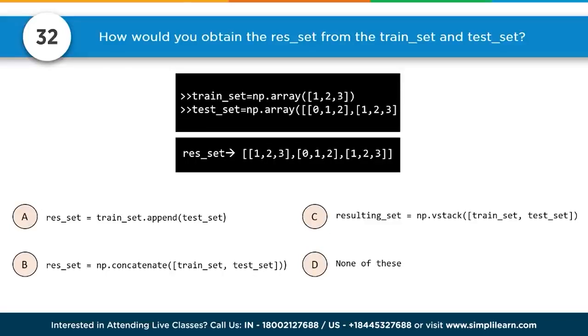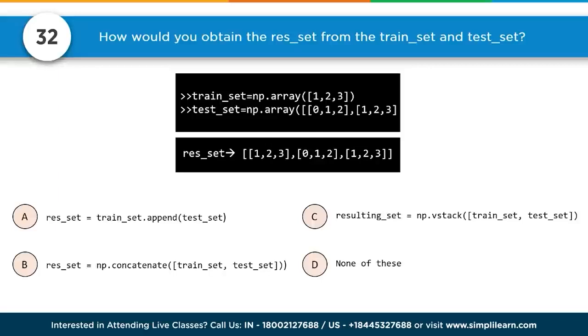Let's look at np.concatenate versus np.vstack. Concatenate would put one set after the other, so it would probably give you an error, because one set is 1, 2, 3, and then we're going to concatenate array 0, 1, 2 and array 1, 2, 3, the array of arrays, onto the end of that. What we really want to do is stack. By the way, there are variables you can put into concatenate that can change this, so you could use concatenate with a lot of fudging around. But really what we're looking for is vstack.